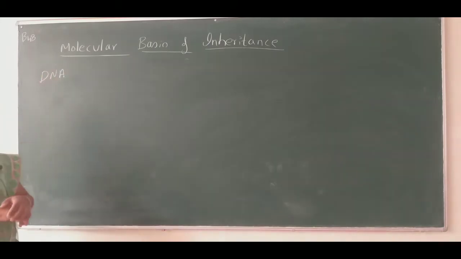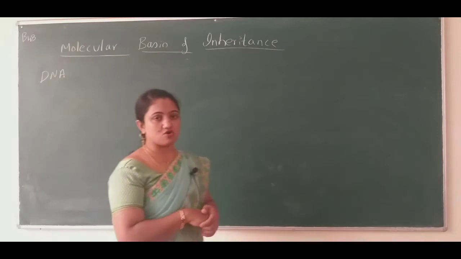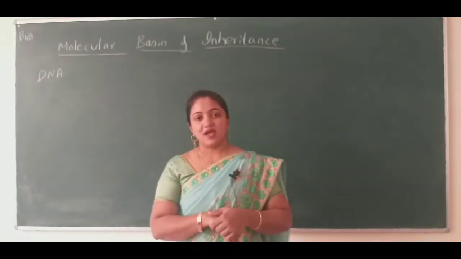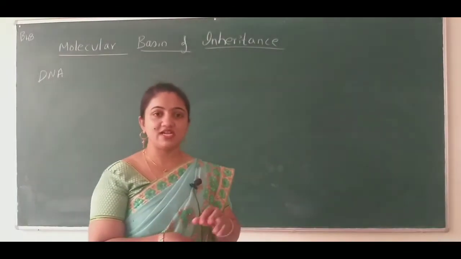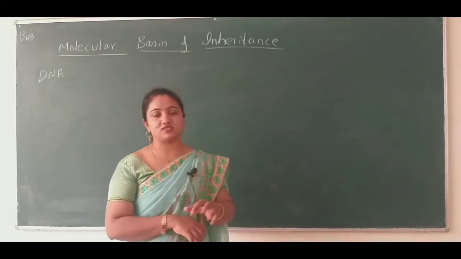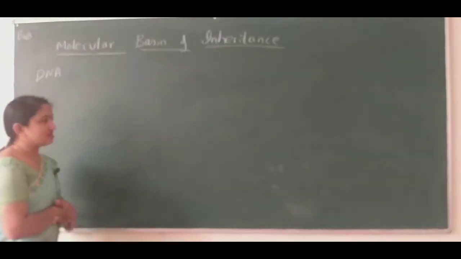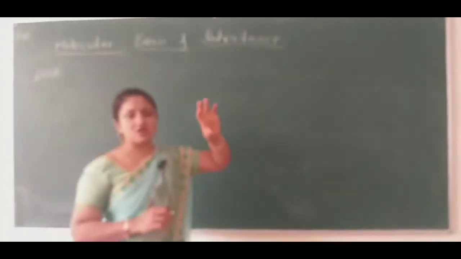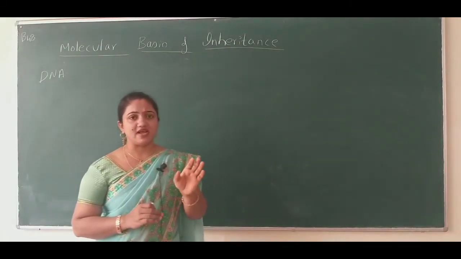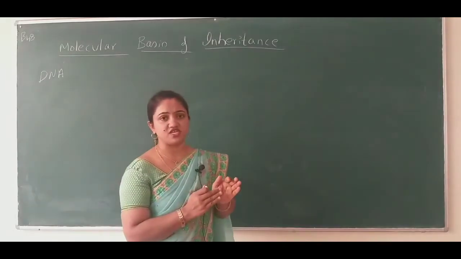Nucleic acids were first discovered by Friedrich Miescher. He named it nuclein, and later on Watson and Crick coined the double helical model of DNA, a very beautiful and easy structure of DNA.